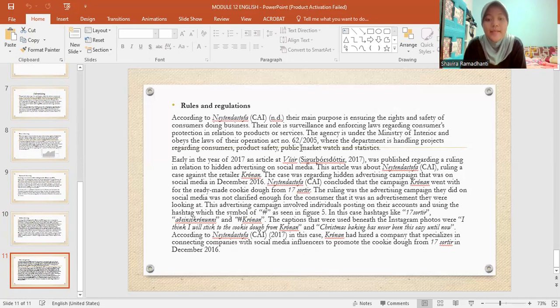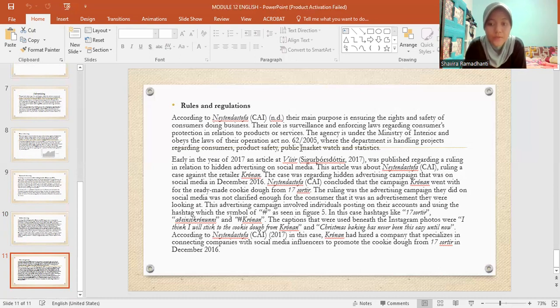This advertising campaign involved individuals posting on their accounts and using the hashtag, the symbol of which is seen in Figure 5. In this case, hashtags like #17sortir, #aulenkronan, and #Krónan. The captions that were used beneath the Instagram photos were "I think I will stick to the cookie dough from Krónan," and "Christmas baking has never been this easy until now," according to Neytendastofa, 2017.